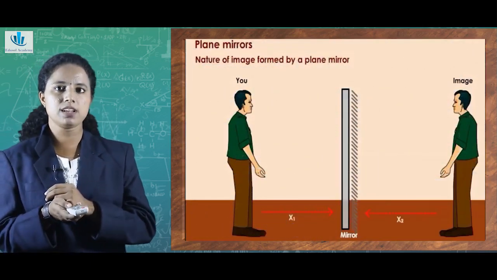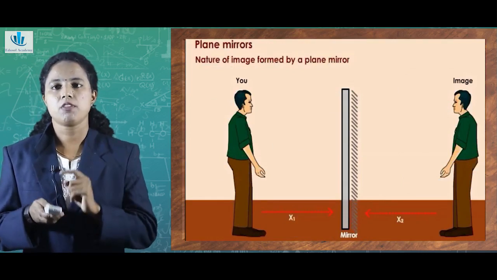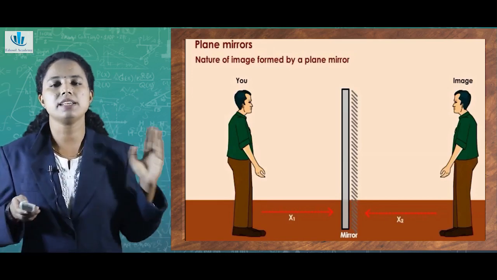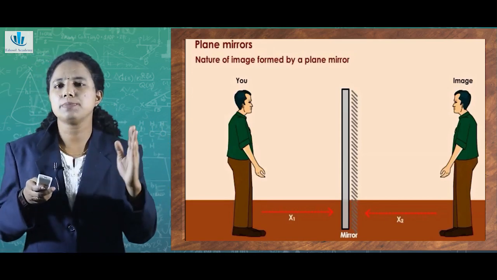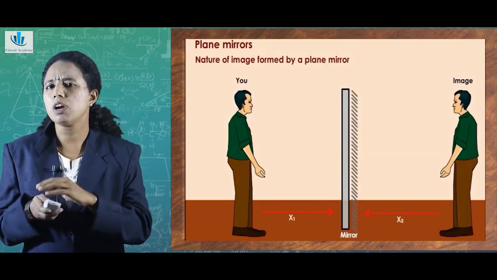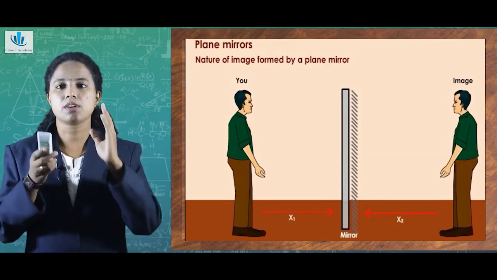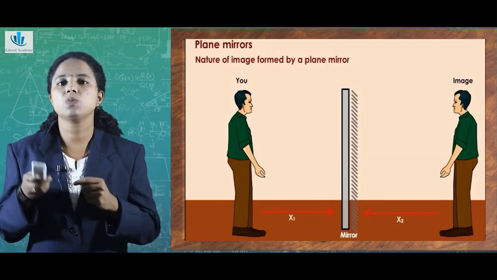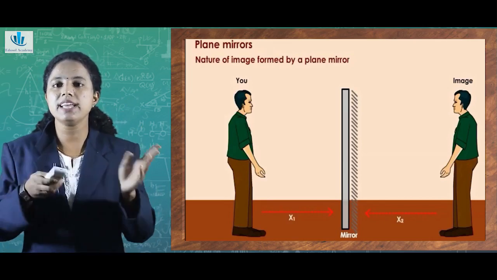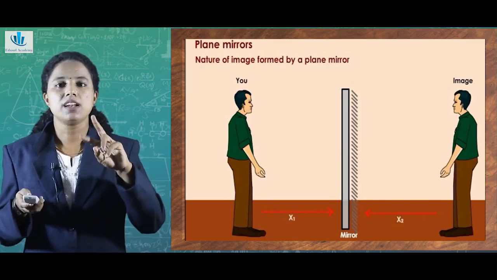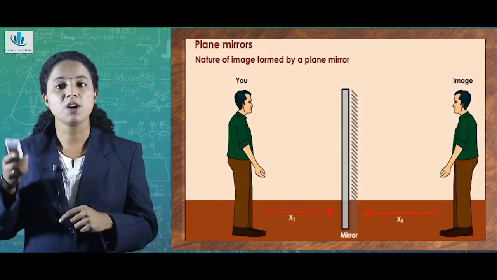This can be sensed by looking at this figure. From this figure, you can infer that a person is standing in front of a plane mirror and on the other side the image is being formed. It is easily understood that the image is laterally inverted. What do you mean by lateral inversion? For example, if I am standing in front of a plane mirror and raising my right hand, then the image will look like you are lifting your left hand. That means there is a change in direction, a left-right inversion. If I raise my right hand, the image will be like the raising of the left hand.